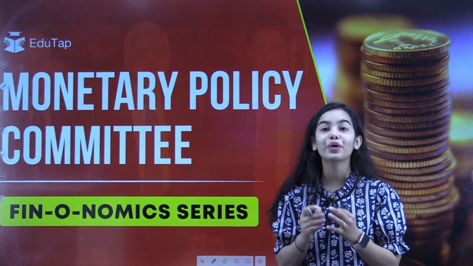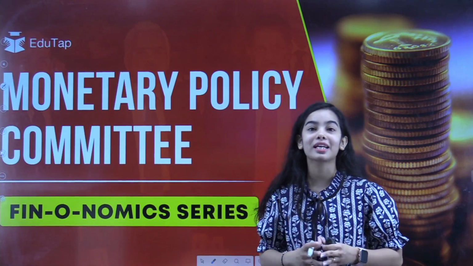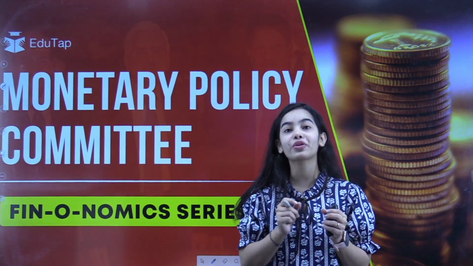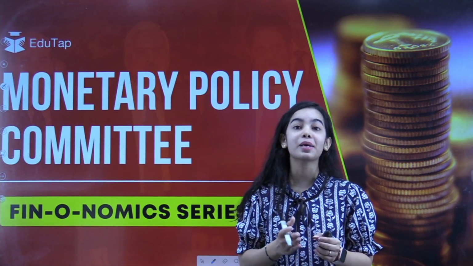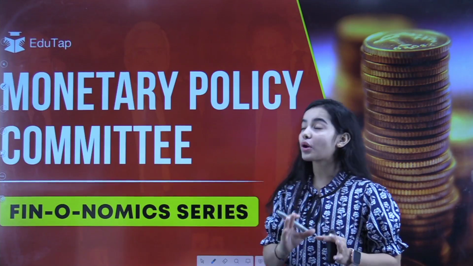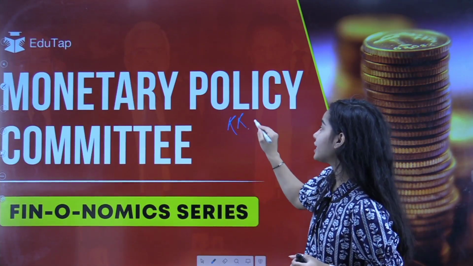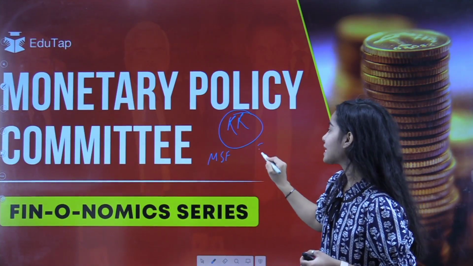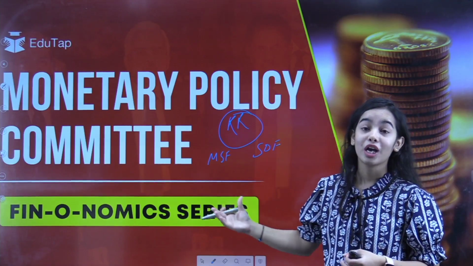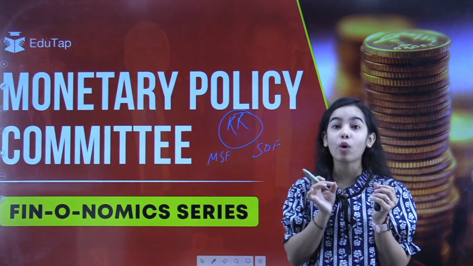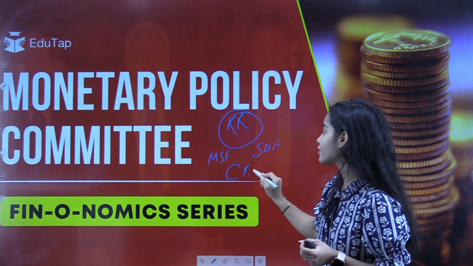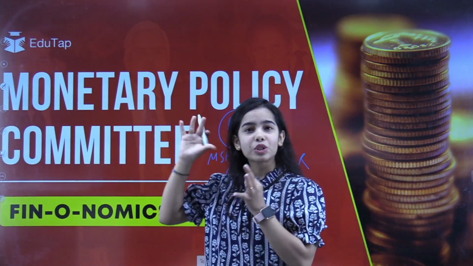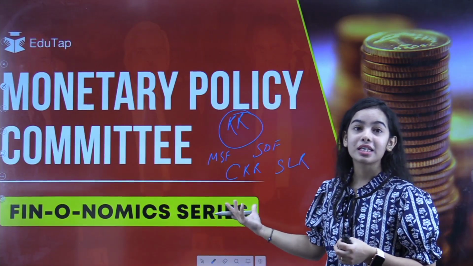So in today's session, we are going to discuss a very important concept regarding the Monetary Policy Committee. You must have heard that recently the Monetary Policy Committee meeting was held in September 2022 and an important decision regarding the repo rate was taken. And when the repo rate changes, the Marginal Standing Facility and the Standing Deposit Facility also change. The Monetary Policy Committee can also take decisions regarding the cash reserve ratio and the statutory liquidity ratio. So much power is in the hands of the Monetary Policy Committee.